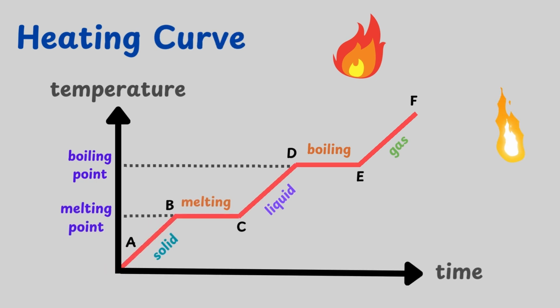A heating curve shows the temperature of a substance upon heating it up. A slanted line shows an increase in temperature when heating. This means that the substance is in a certain state. A horizontal line shows a constant temperature, although heat is still added to the system. This shows that a change of state is happening.